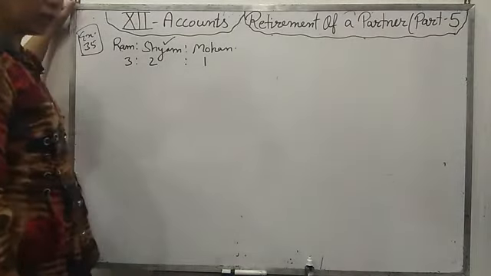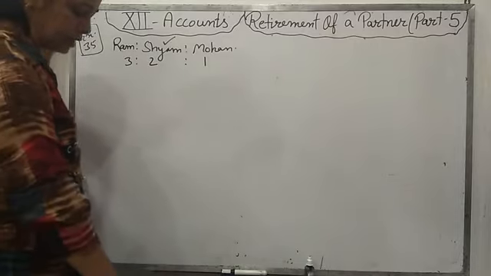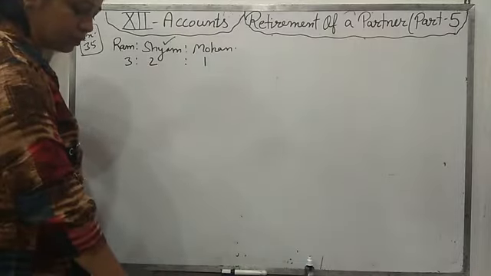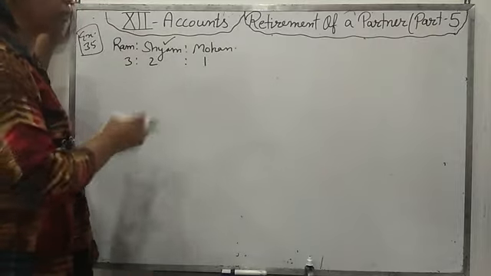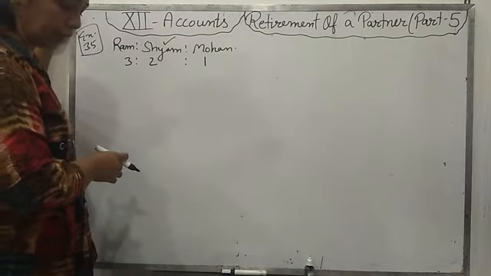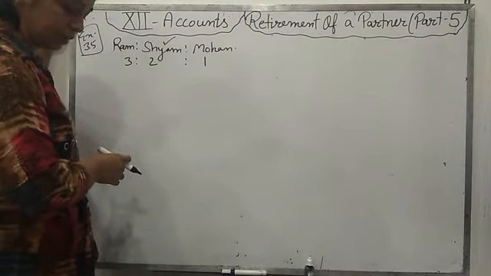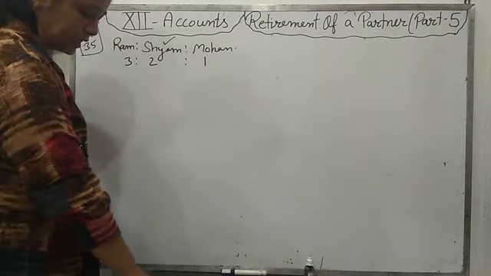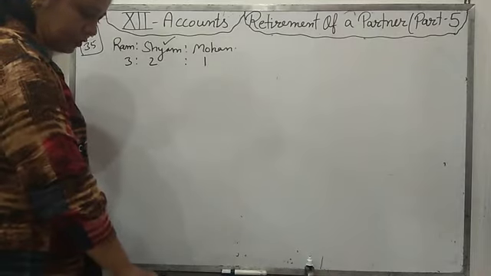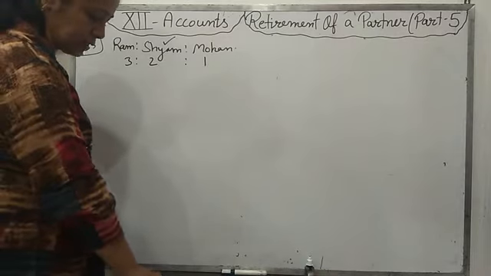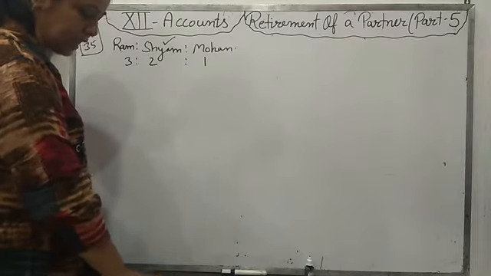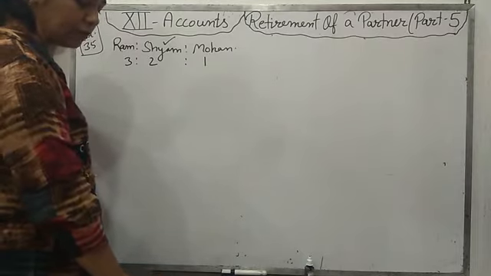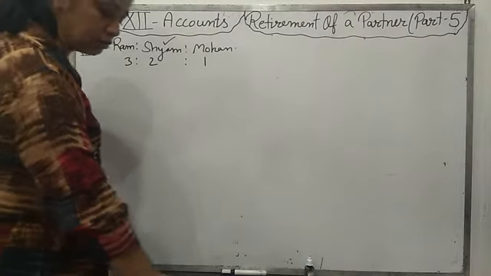The terms of retirement are given: goodwill of the firm is to be valued at 2 times the average super profit of the last 3 years. We have to calculate the amount of goodwill by the average super profit method. Profits are given to you and we will calculate the goodwill. Next, there will be changes in the assets and liabilities, from which we will make the revaluation account.